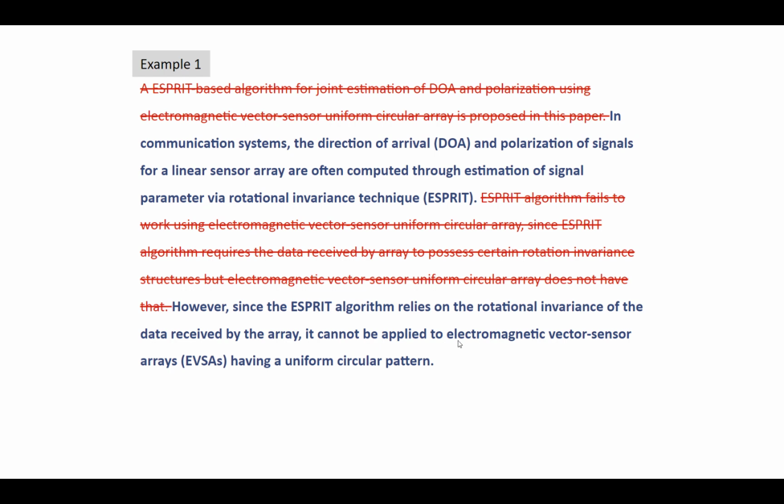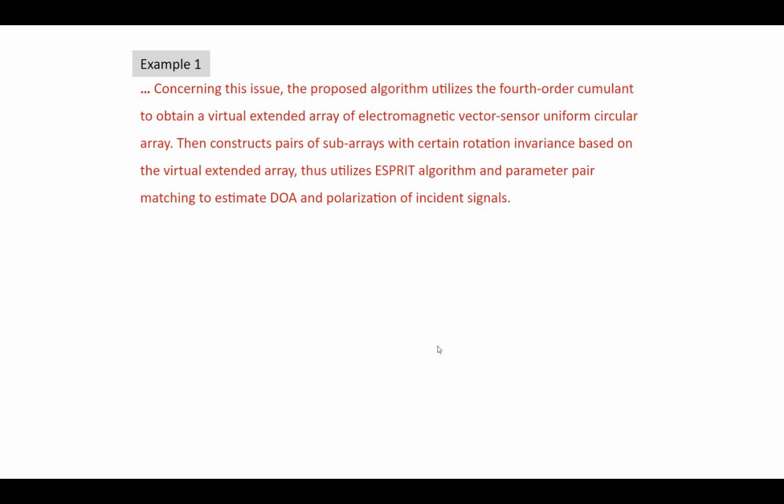Now, for the first time, the moment we mentioned these vector sensor arrays, we have abbreviated them, and now for the rest of the abstract, wherever we need to refer to them, we will just call them EVSAs and not the full form. Okay. So we've established what is ESPRIT and why ESPRIT doesn't work in particular cases. To address this particular issue, these authors are proposing a new method, right? So we continue and say, concerning this issue, the proposed algorithm utilizes so-and-so cumulant, obtaining virtual extension of the array, and then constructs pairs of subarrays.